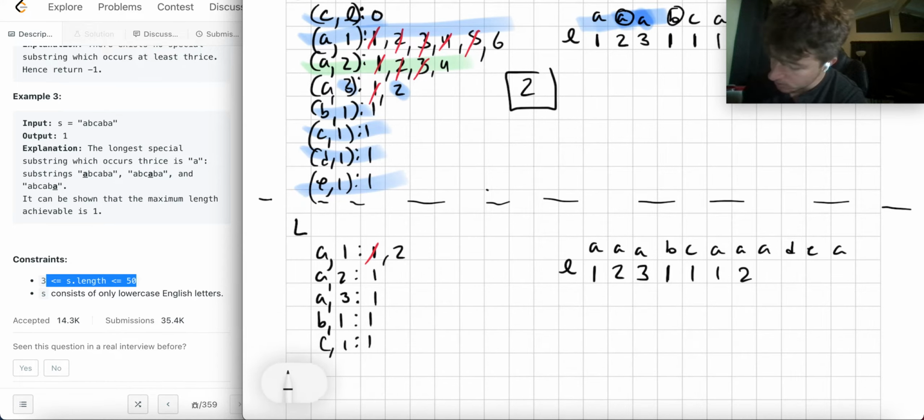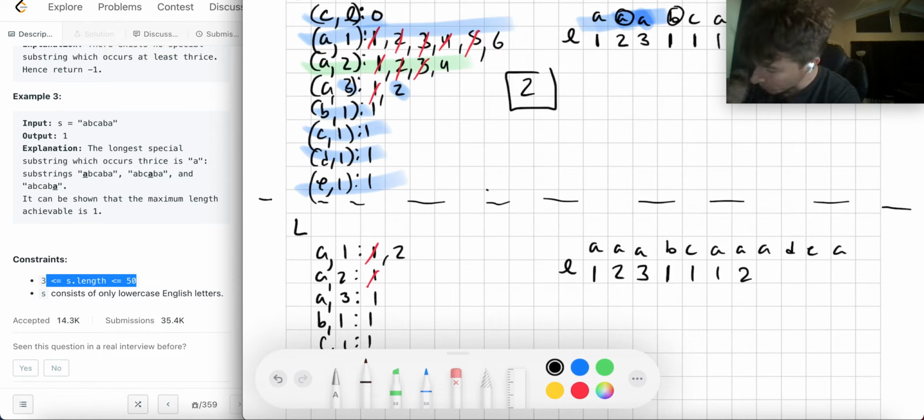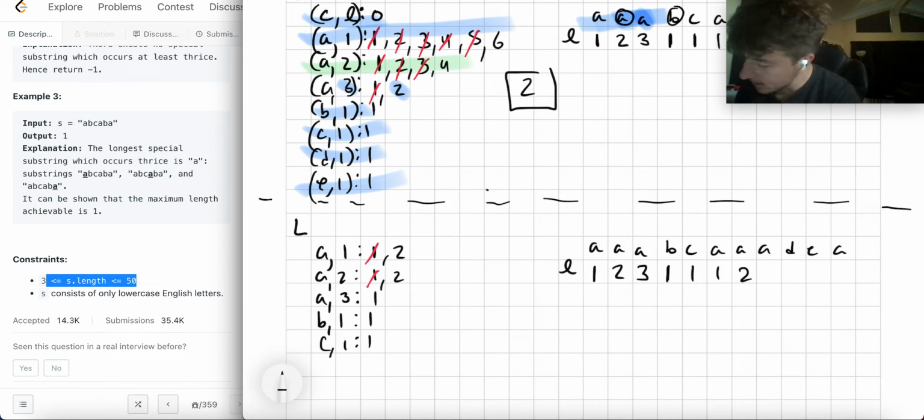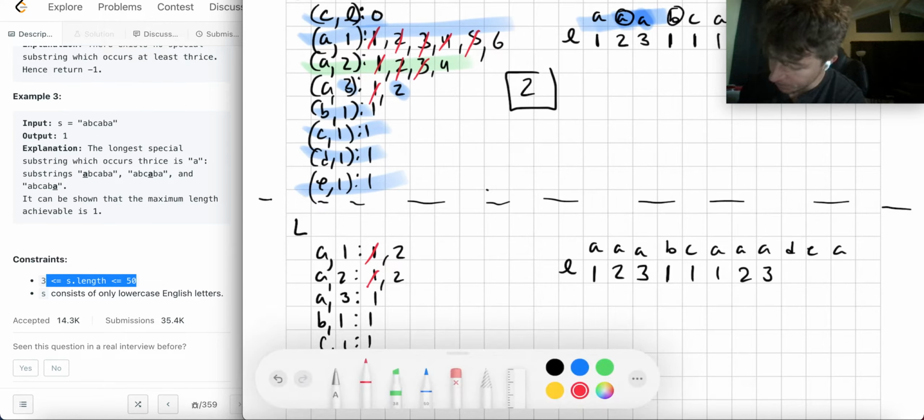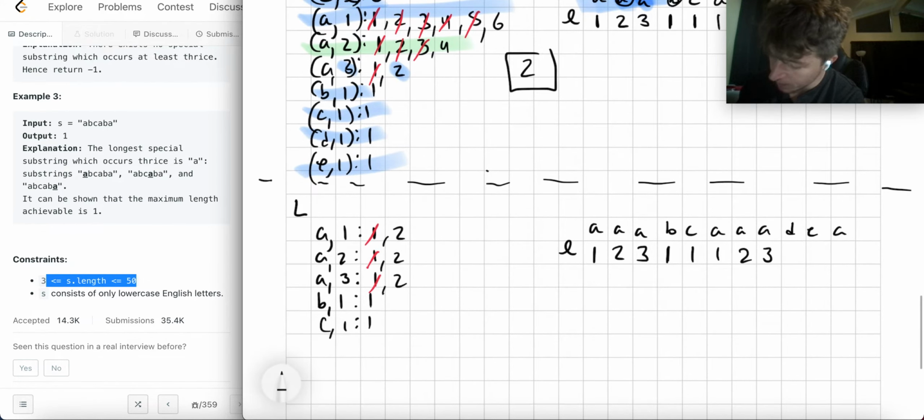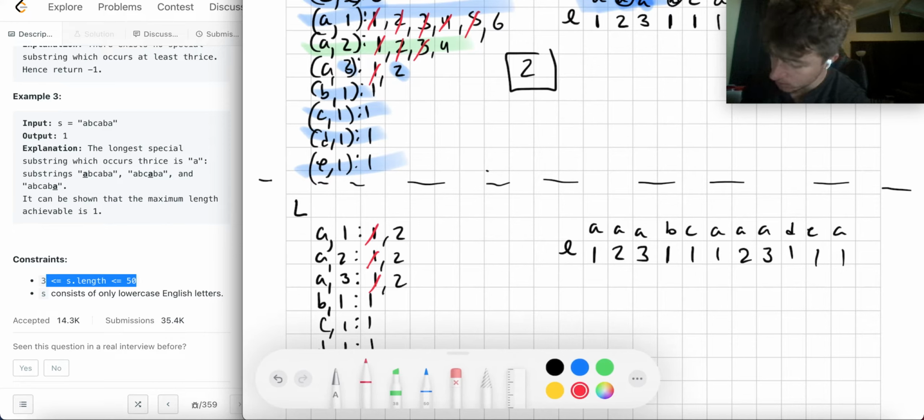A2 again, another update. A2, 2. C3. A3, another update. A3, 2. D1, 1. E1, 1. And then A1, 1, another one. A1, 1, another one. So look at how much simpler this is now.